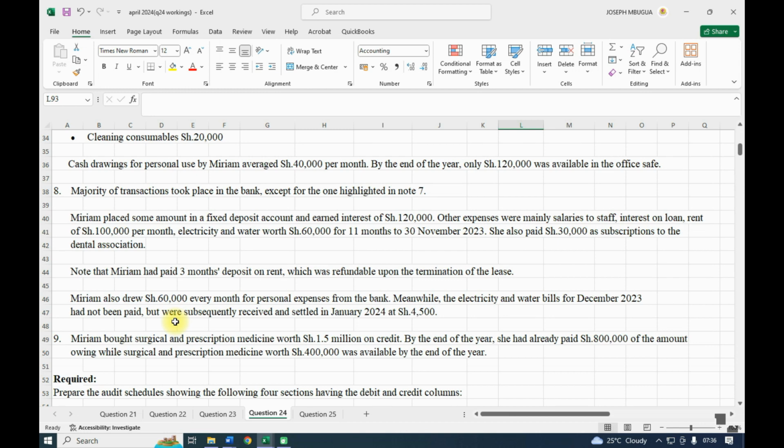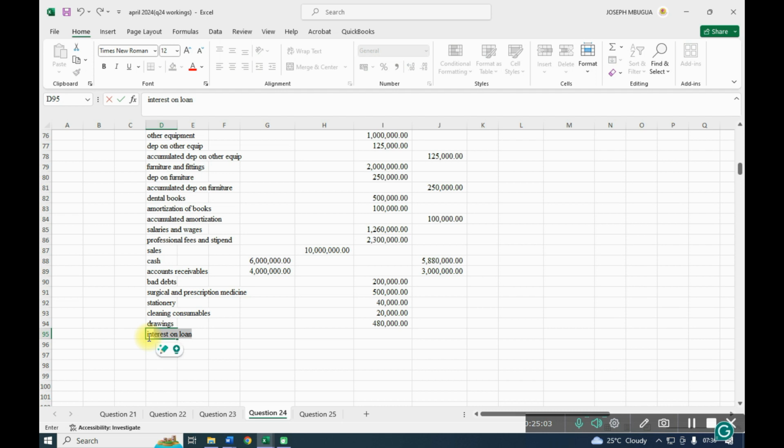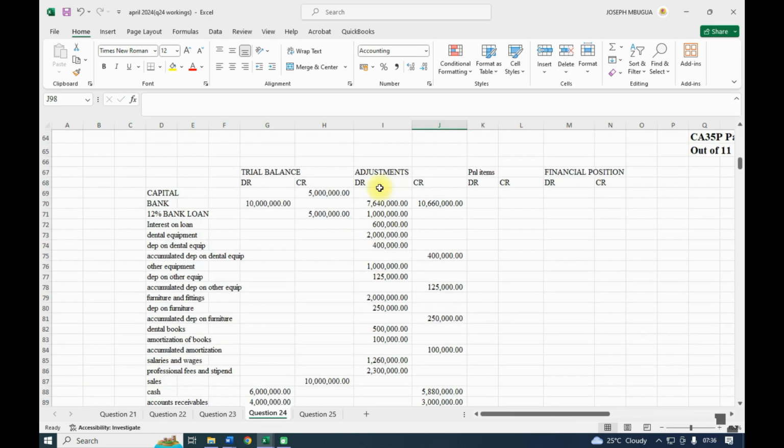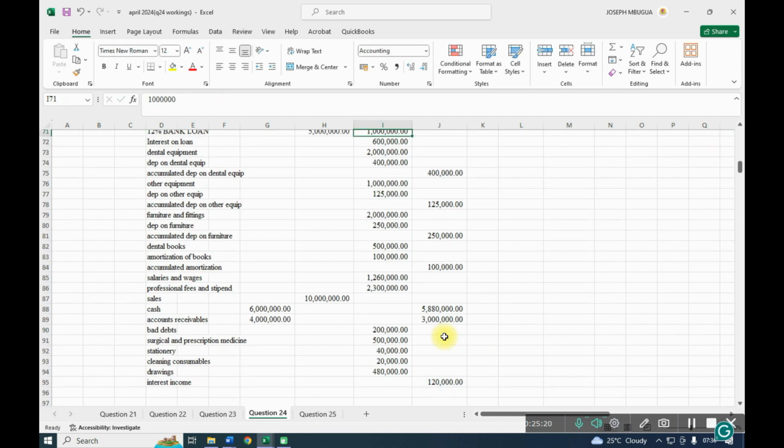Number 8, majority of transactions. We are told Miriam placed some amount in a fixed deposit account and earned interest of 120. We have interest income of 120, we shall use it as an adjustment, 120. That one will go to bank, so we add that 120 that we received.